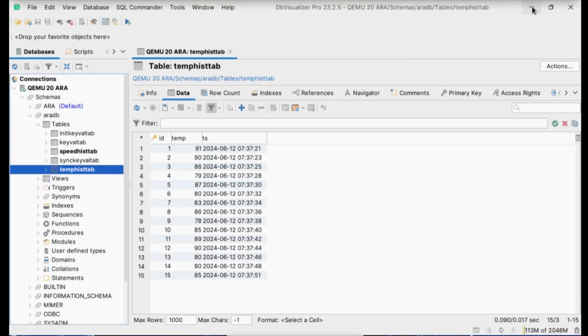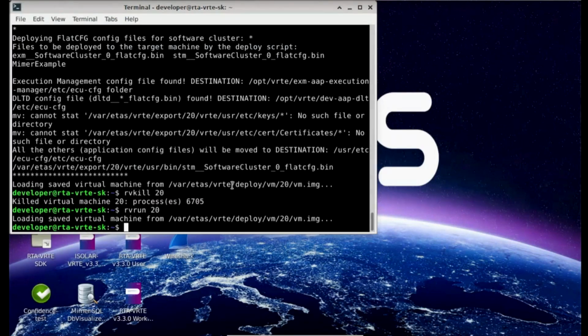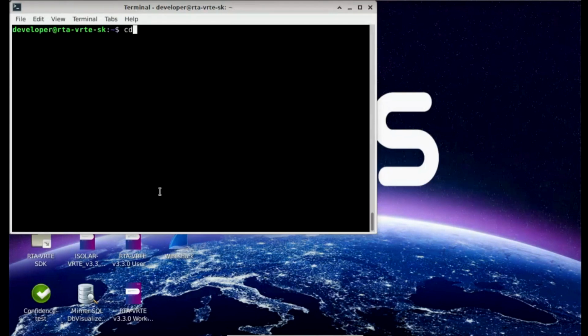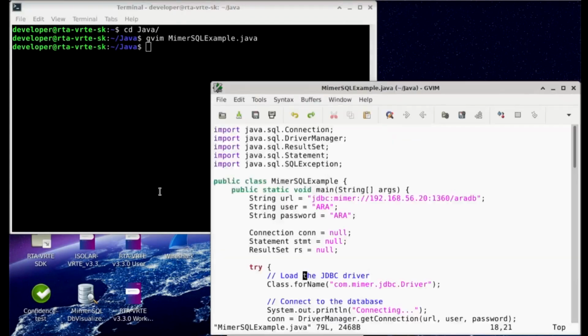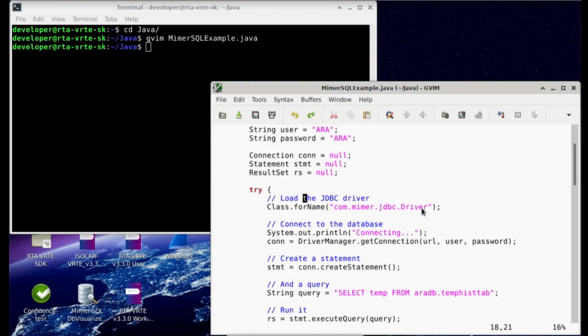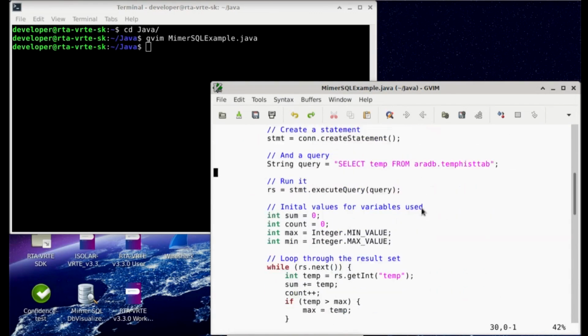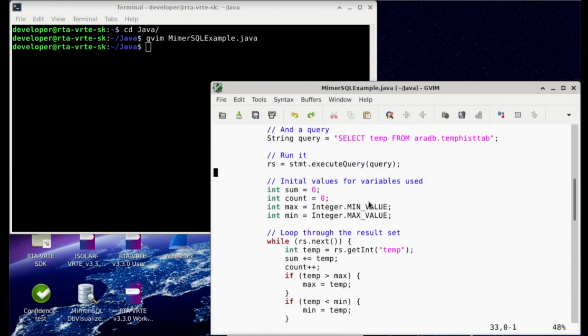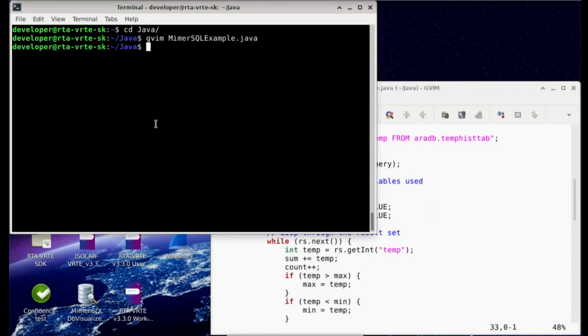So, as an example, let me show you something here. I have this small program that I've written, and let's have a look at that. It's just a small Java program. I will connect to my database. I will read through the database. I will perform some sort of aggregation, very, very crude. It will give me an average, and it will give me the number of samples and so forth. So let's try this. Here we go.